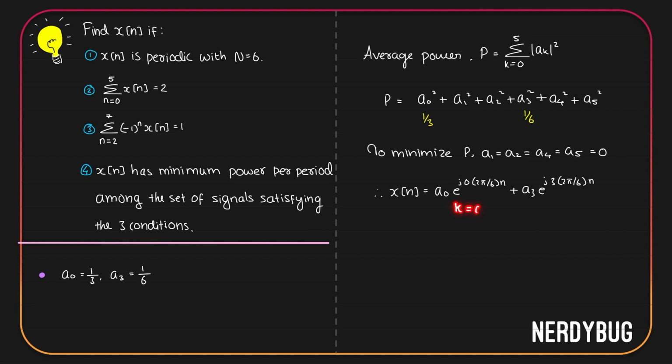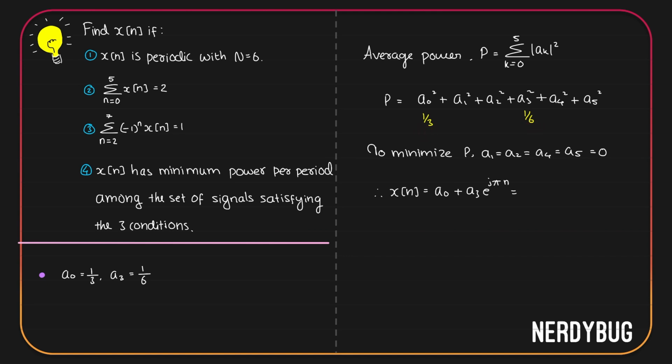This corresponds to k equal to 0. This corresponds to k equal to 3. This is e raised to 0, which is 1. Let us replace it. 3 multiplied by 2 pi by 6 is pi. Let us replace it. So x of n is a0 plus a3 e raised to j pi n. But a0 is 1 by 3, a3 is 1 by 6.